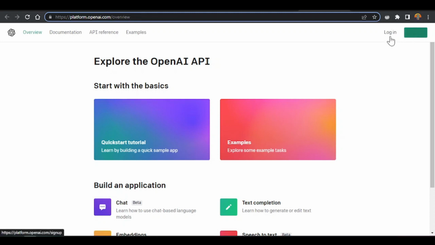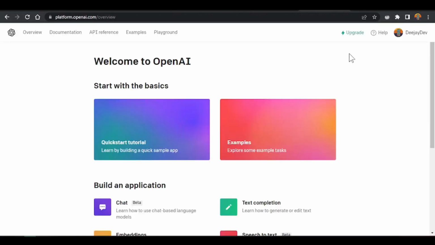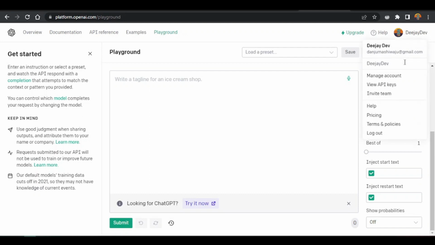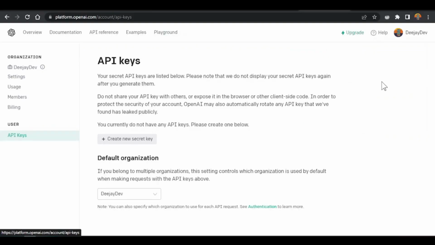So let's log in. If you don't have an account with ChatGPT, you can sign up here. But if you have an account with ChatGPT or OpenAI, you log in with that. We will log in with our Google account, of course. Once you are logged in, what we want is to collect the API key. So let's come into this profile here, and then click on view API key.